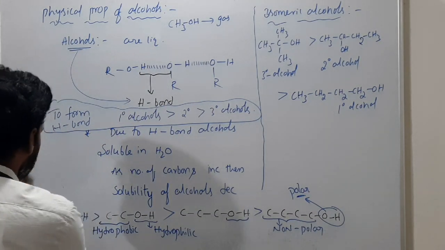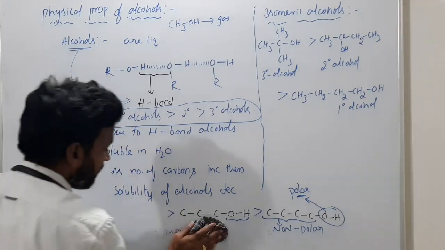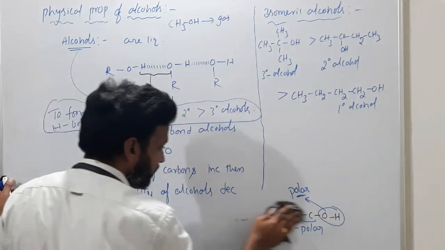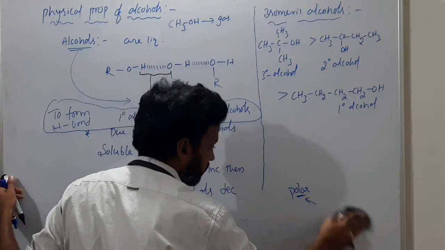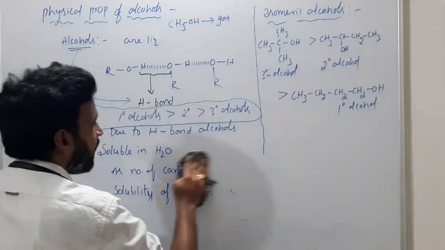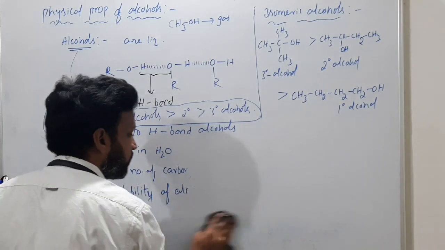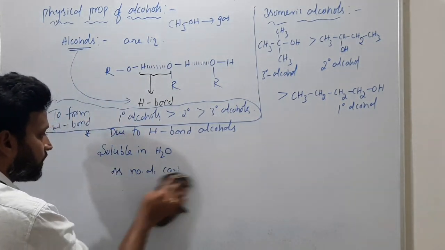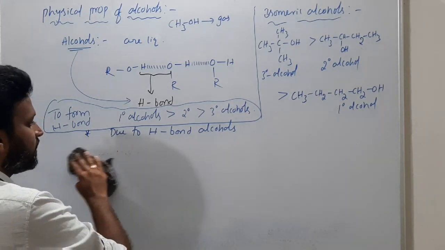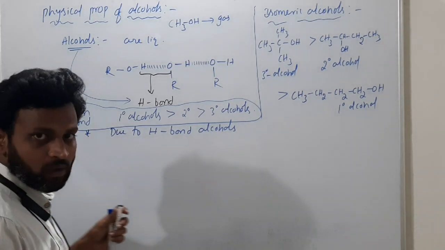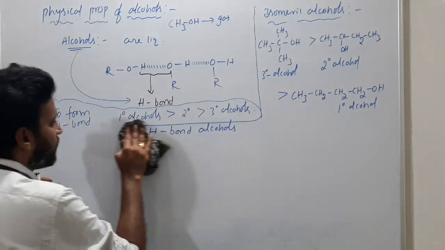Next we have to discuss boiling point, the boiling point of alcohols. Do alcohols have less boiling point or more boiling point? For everything here there is one reason. What is that? Intermolecular forces.